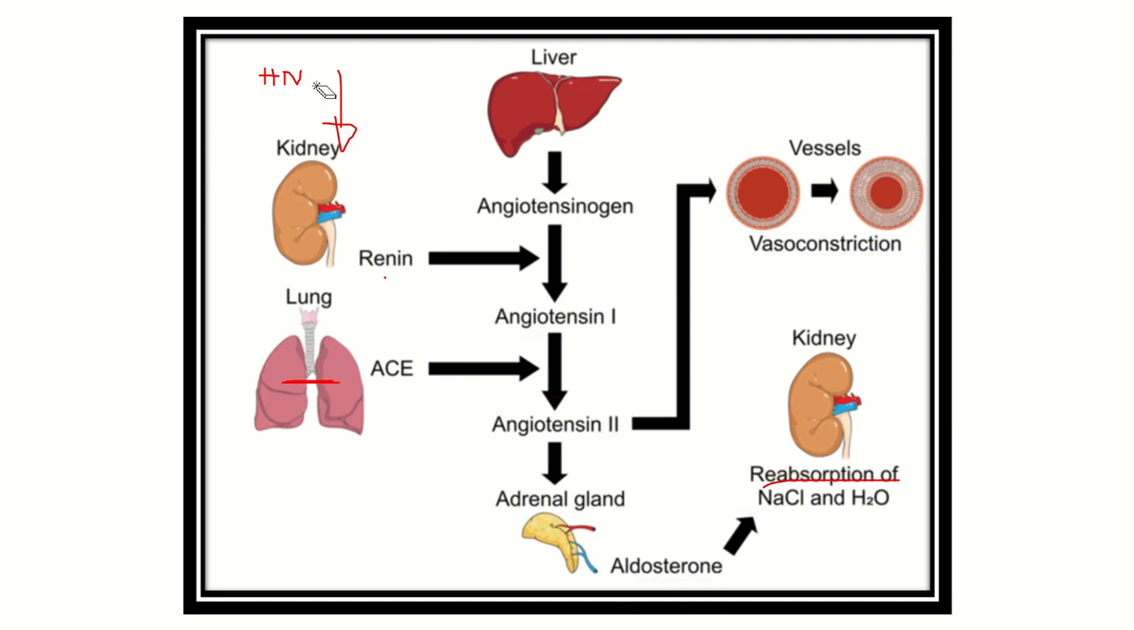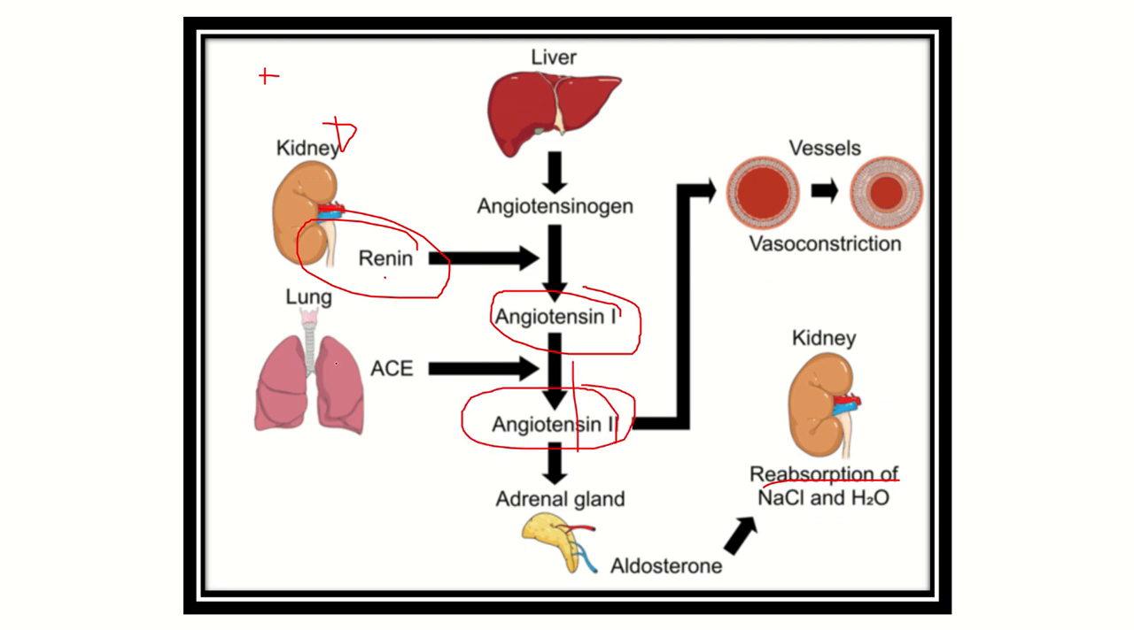So again, see the renin. Here we can see renin is released from the kidney, acts on angiotensinogen and produces angiotensin 1. Then angiotensin 1 is converted to angiotensin 2 by the angiotensin converting enzyme in the lungs. Then angiotensin 2 acts on different parts of the body: on the blood vessel it causes vasoconstriction, and on the adrenal gland it releases aldosterone, causing reabsorption of sodium chloride and water.